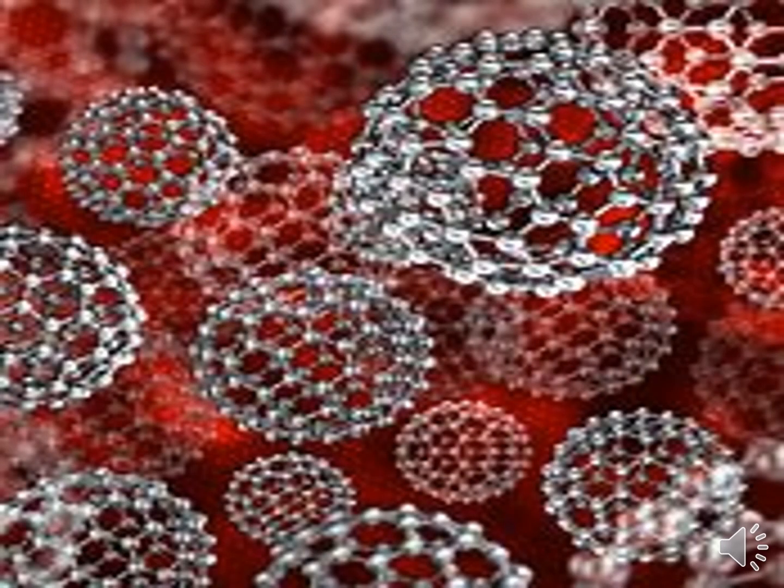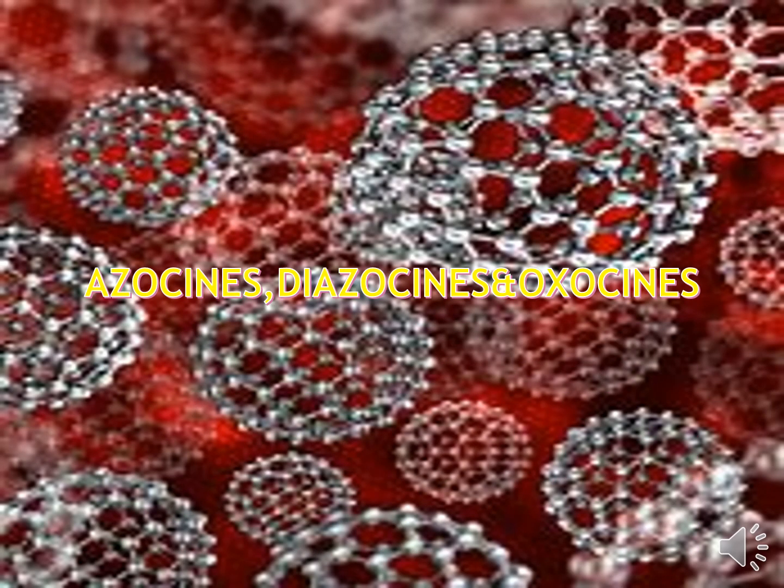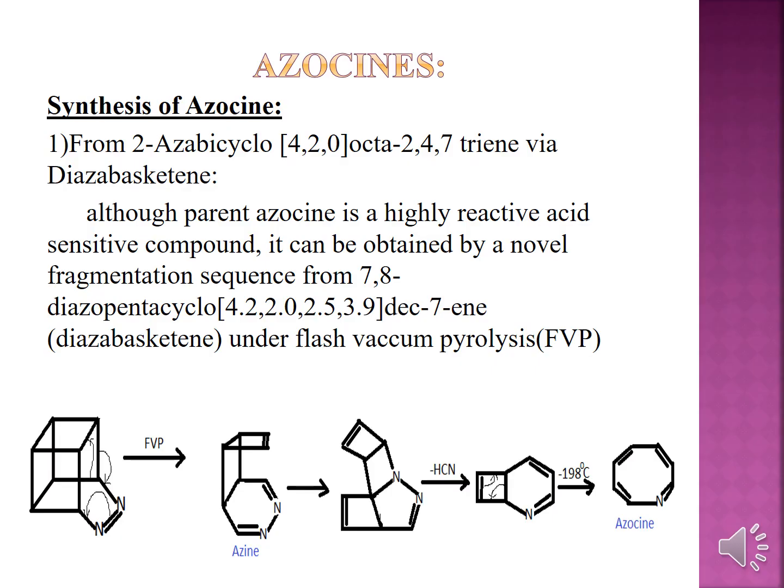Azocines, diazocines and oxocines. So moving on to science. So here you have studied the oxepines and all, right? Thiepines, oxepines and all. So in the azocines, it is an unsaturated compound with an 8-membered ring in which the azo means it is the nitrogen atom which is present over there.